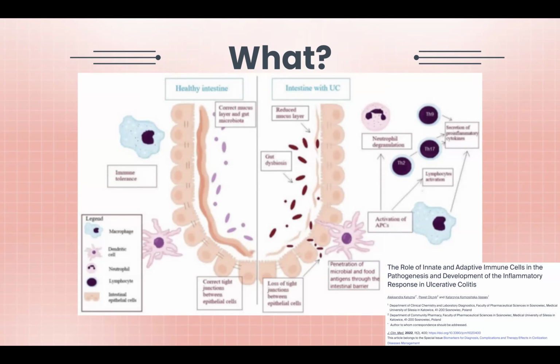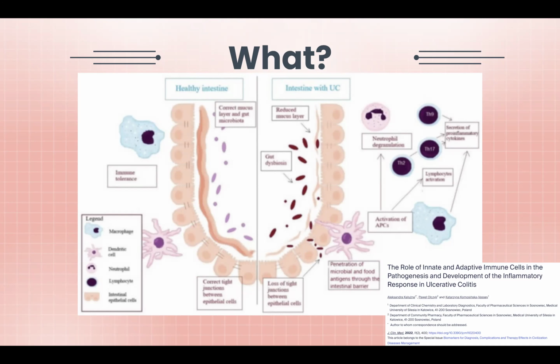Now, on the left side, we can see bacteria in our gut, and on the right. But this gut bacteria should be there, as we know from pretty much every bio class we've ever taken. We have good bacteria in our colon that help us digest food. Now, as I said, on the left, we have a healthy gut with a thick layer of mucus and no immune response. Now, on the right, we can see that for some reason, which we'll talk about later, the bacteria are triggering an immune response. And we should recognize a couple of the things in the immune response, like neutrophils.